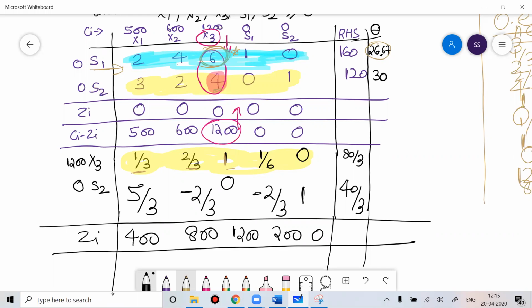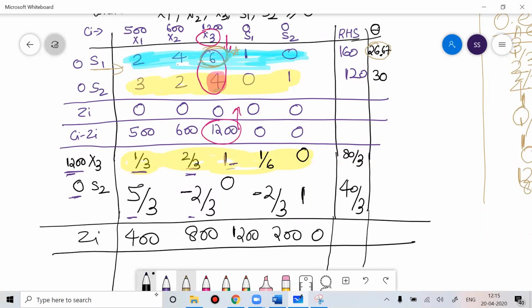So how did I find the Zi value? To find the Zi value, what I need to do? 1200 into 1 by 3 plus 0 into 5 by 3. Then 1200 into 2 by 3 plus 0 into minus 2 by 3. Then 1200 into 1 plus 0 into 0. Then 1200 into 1 by 6 plus 0 into minus 2 by 3. So like this you can find the Zi value.